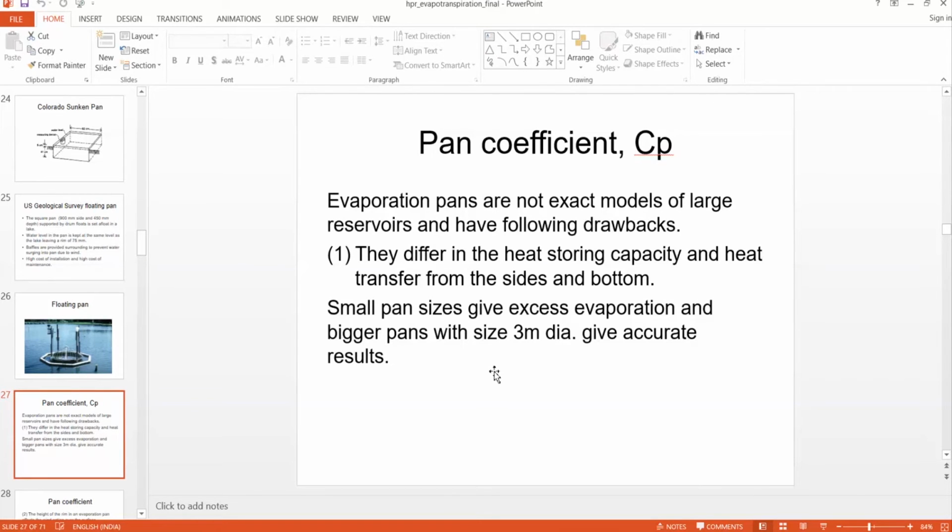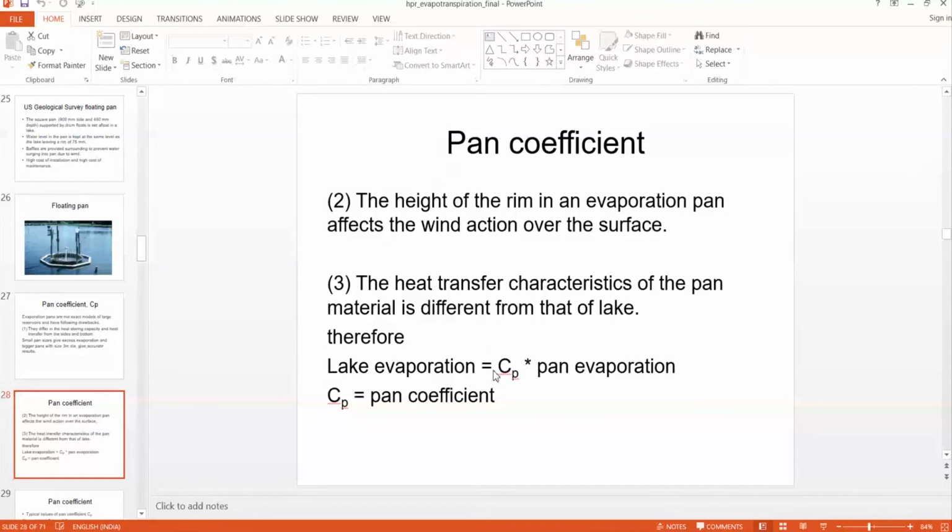But we cannot have those in an evaporimeter. Therefore, we need to correct the evaporation measured using the evaporimeter. We have to multiply with a coefficient Cp, which is called the pan coefficient. So the actual lake evaporation is equal to pan coefficient times pan evaporation.